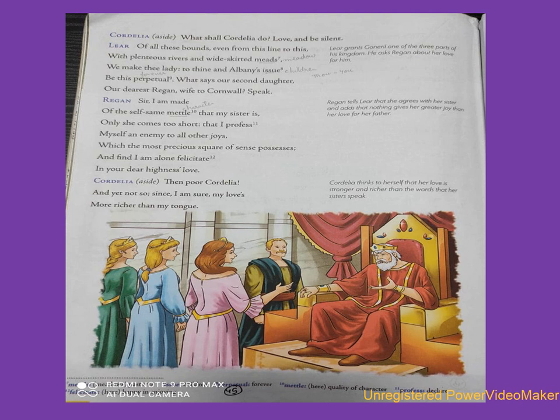Then Cordelia says that my love is more richer than my tongue for my father. It means she says that I don't have flattery words to prove my love. My love is more richer than the words my sisters are speaking about.